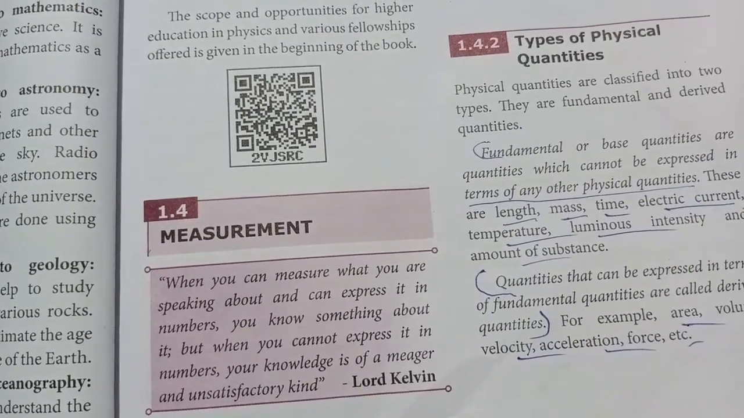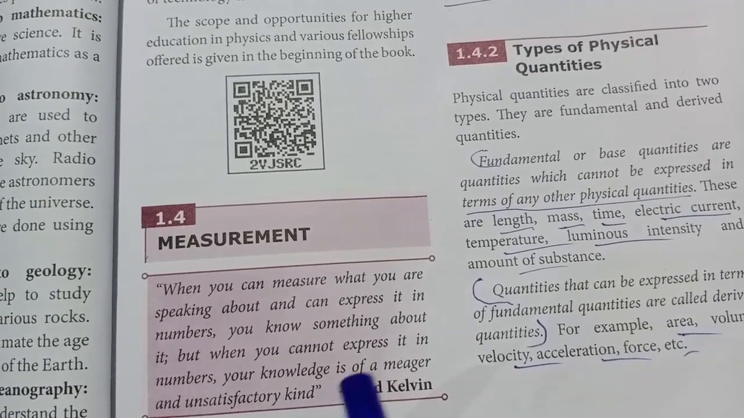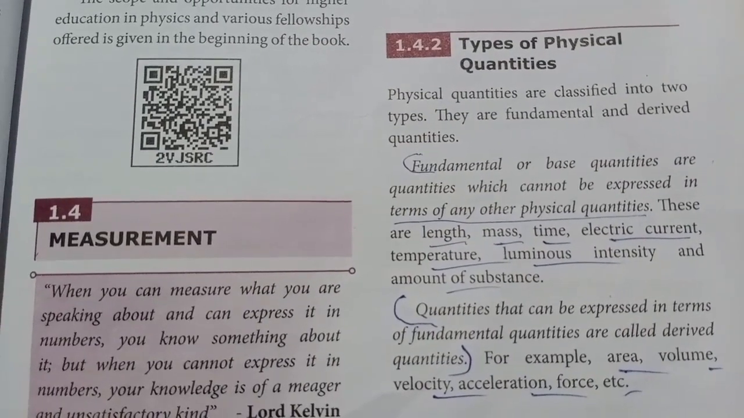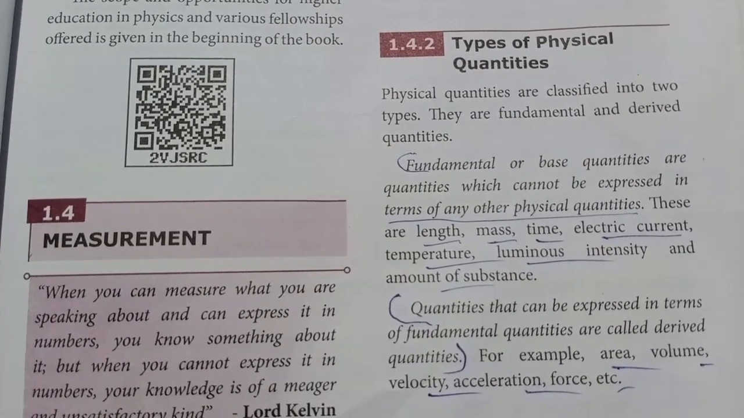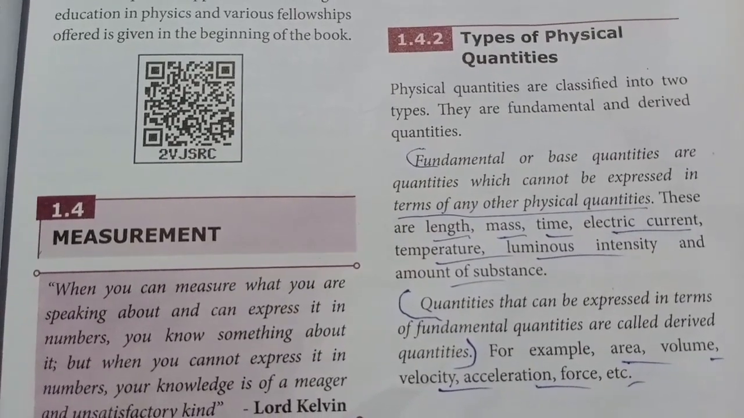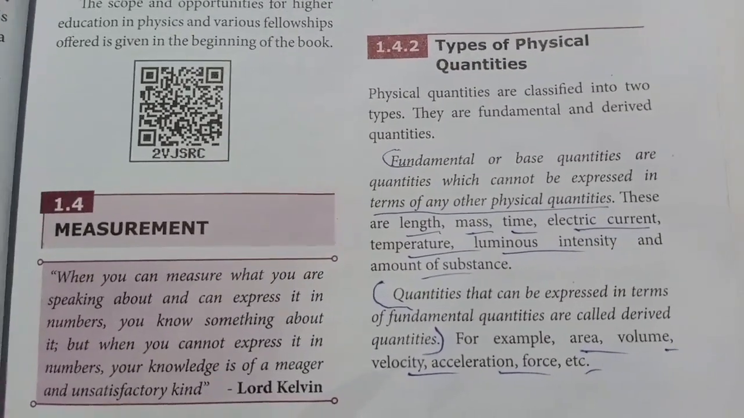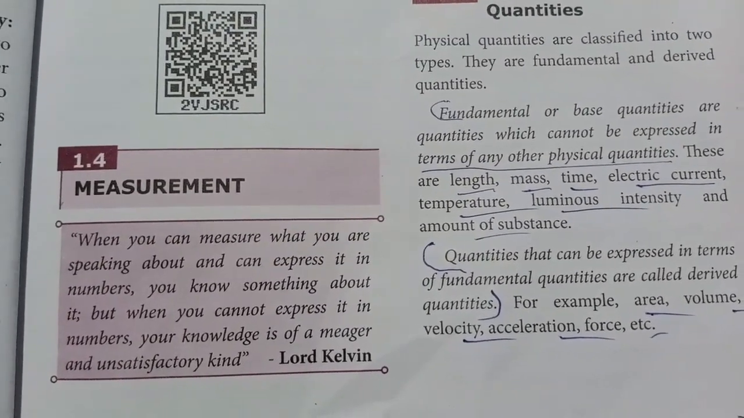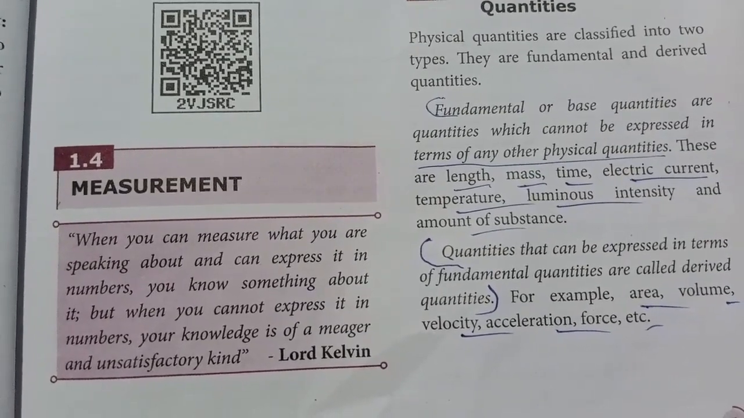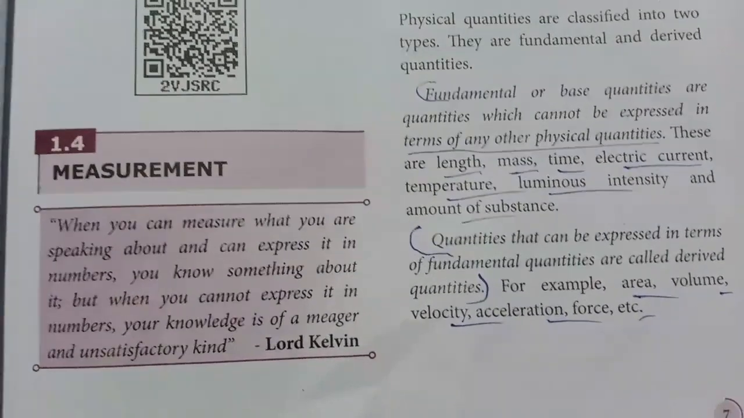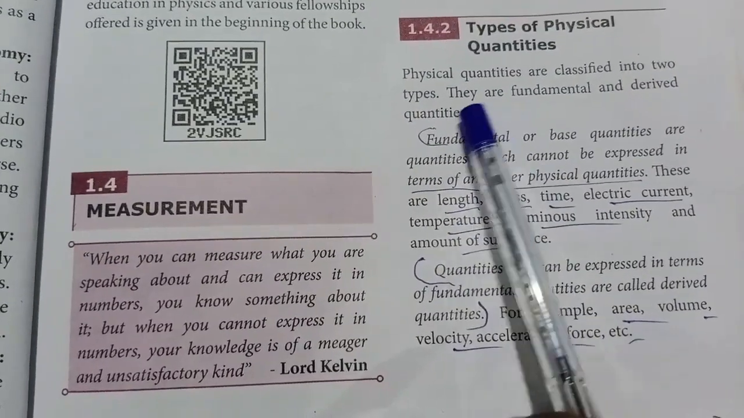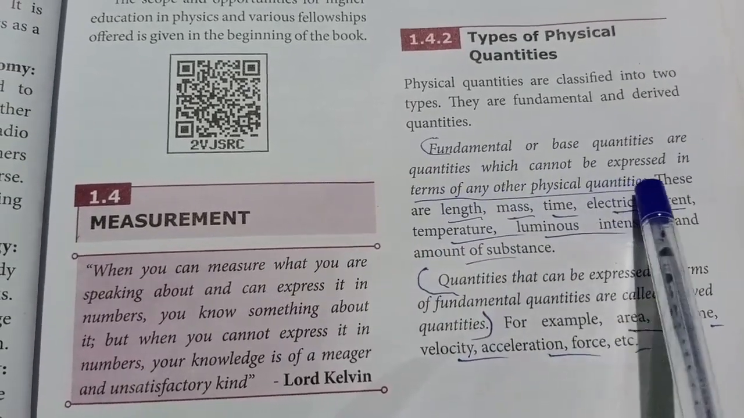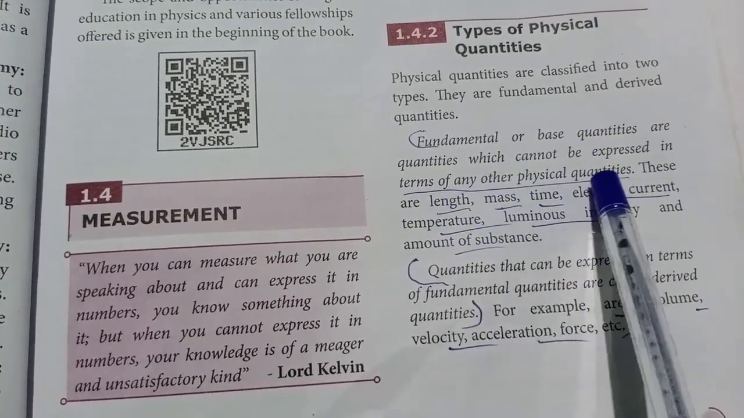We use these to measure length, mass and time, as well as temperature, luminous intensity, area, volume, velocity, acceleration, force. Everything we can indicate using fundamental quantities and derived quantities. So the first thing is, what is a fundamental quantity? Fundamental quantities are quantities which cannot be expressed in terms of any other physical quantity.